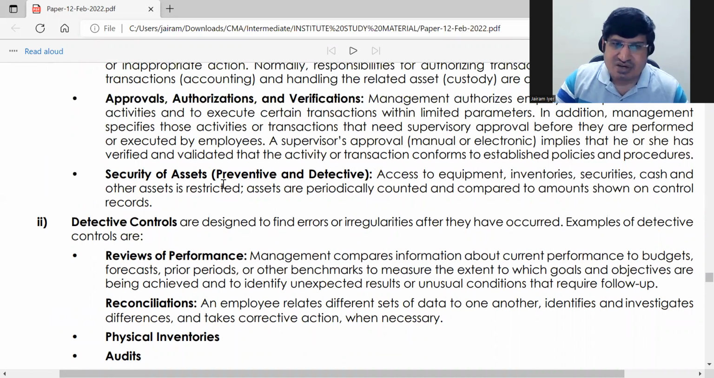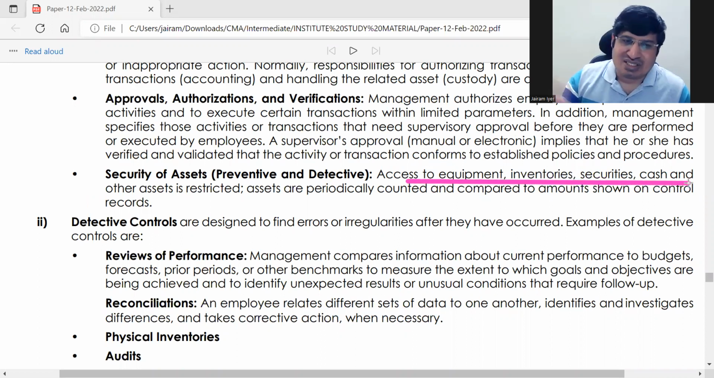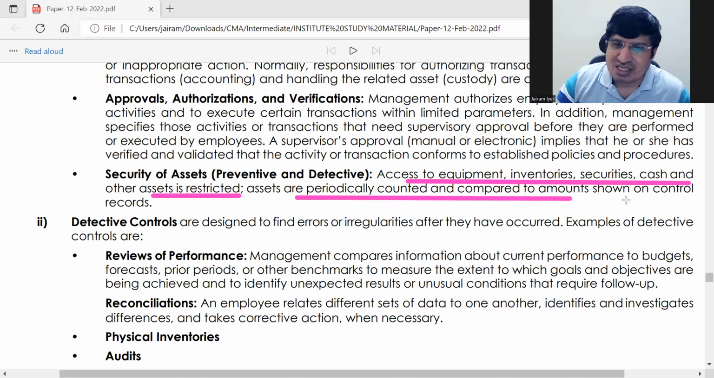Last one is security of assets. This actually falls partly under preventive, partly under detective. So here what is done for prevention, access to certain assets, cash and all these things, it is restricted. So all employees cannot access assets. And assets are periodically counted and compared, to make sure that everything is fine. So when you periodically count and compare, this part comes under detective.